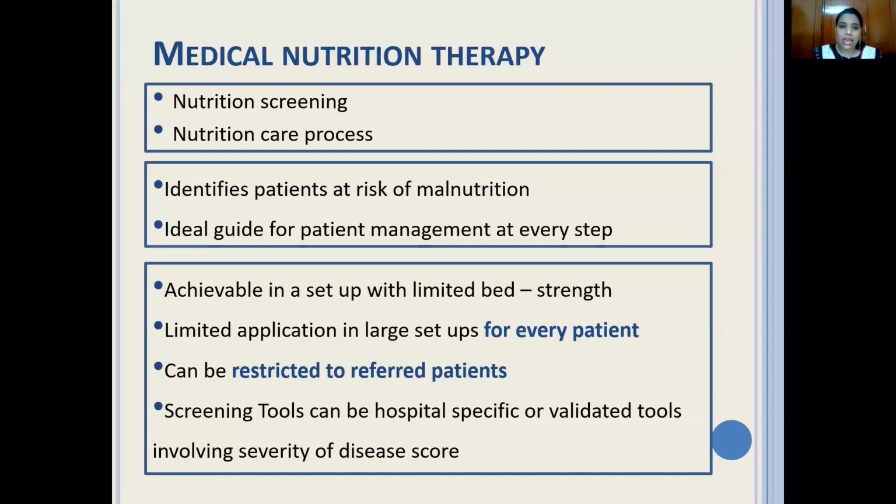But I would here like to make a point. Doing nutrition screening is achievable in a setup where the bed strength is limited, but it has a limited application in a very large setup of patients, something like a 1200 or 1500 bed hospital. Every patient screening is a bit difficult. Hence, it can be restricted to referred patients. Screening tools can be hospital specific or it can be a validated tool, but it's better if it takes into account the severity of the disease score. So that is very important.